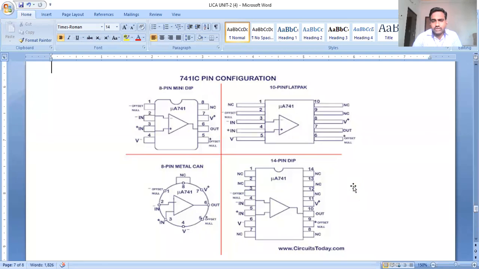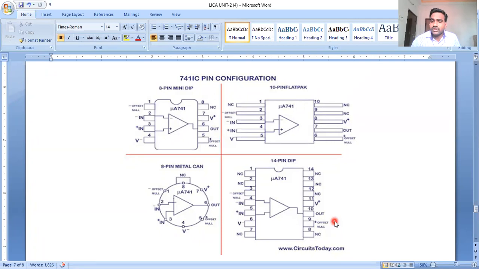We have another question. What is the purpose of the offset null pins? The main purpose of offset null is to apply offset voltages, as we discussed in the pin diagram. When there is an internal disturbance in the operation of the operational amplifier, we give the offset null voltage; its range is around 0.5 millivolts, which is very limited.